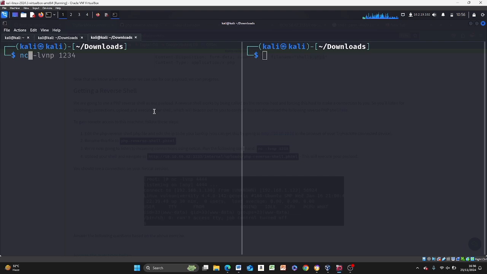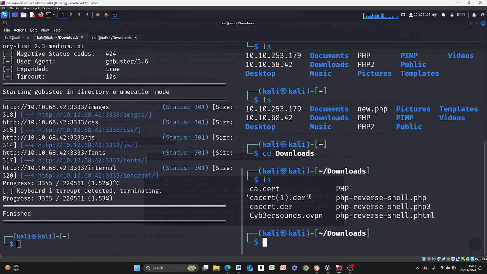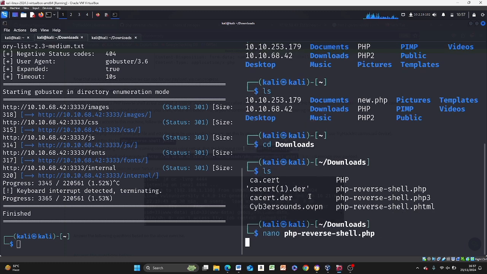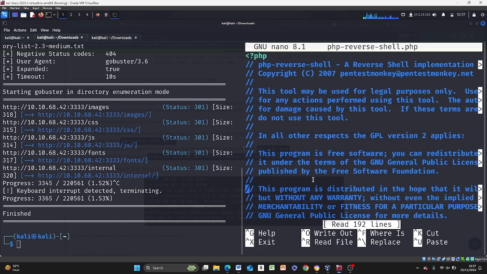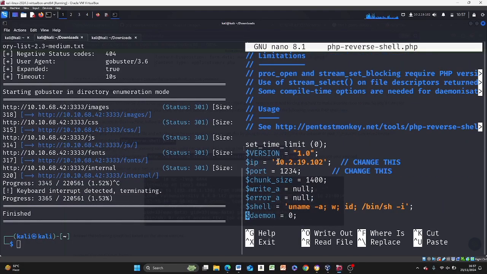Great. So it says netcat. Now, when you come in here, let me just show you something. You scroll down, it tells you to change this and to change this, because when you do a netcat, you're literally calling to the machine. So you are sending this file somewhere, and if the extension is accepted, the file goes in and it loads. All right, it runs, and then when it runs, it calls back home.